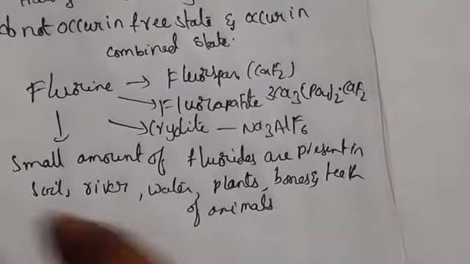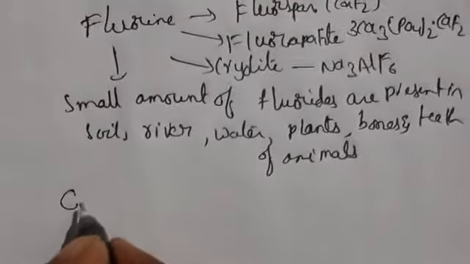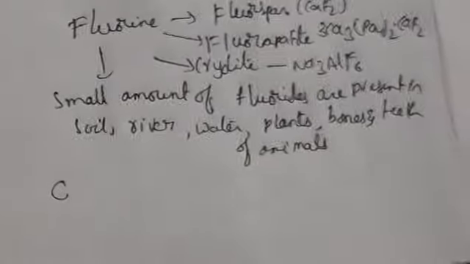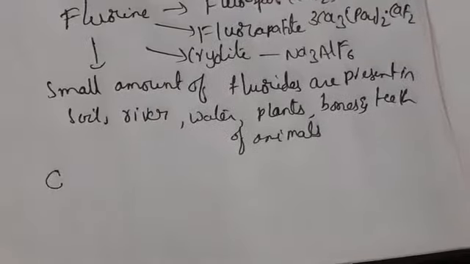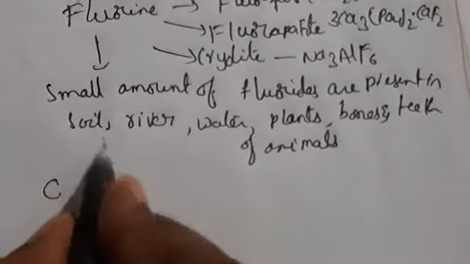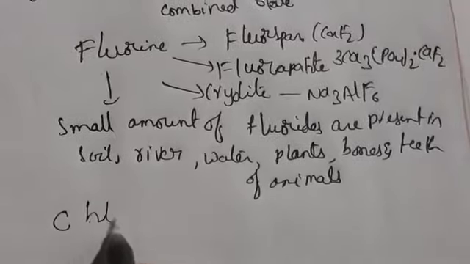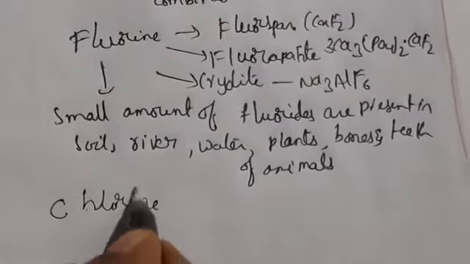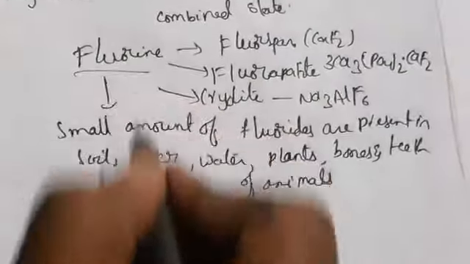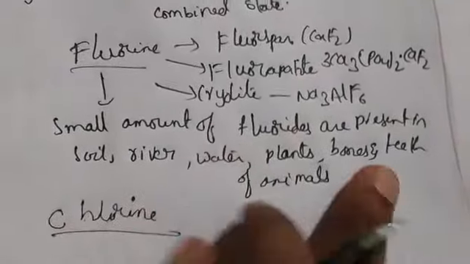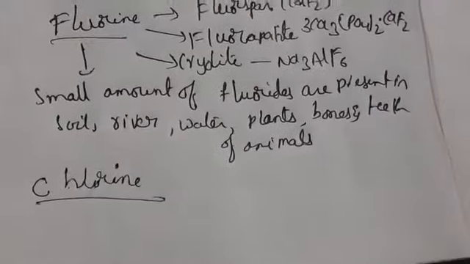So this is fluorine occurrence. Coming to chlorine, it is the most abundant element compared to fluorine, bromine and iodine.